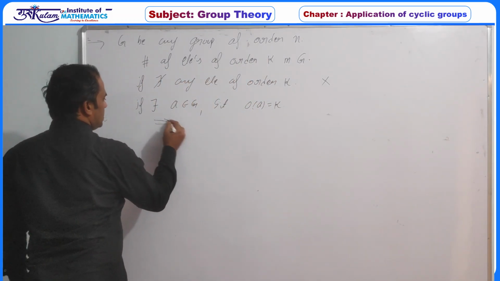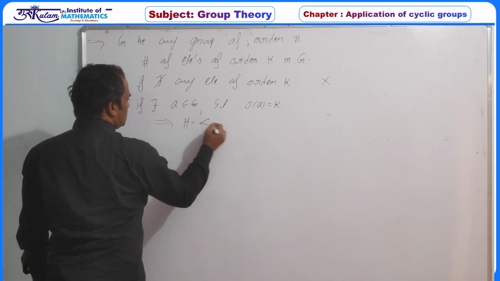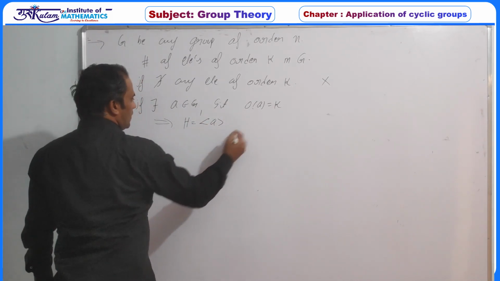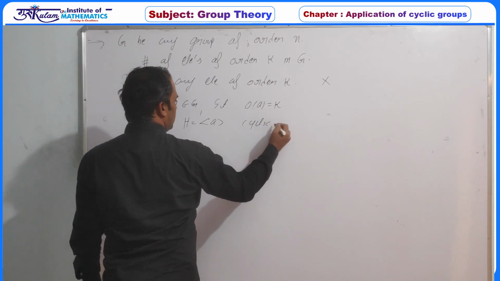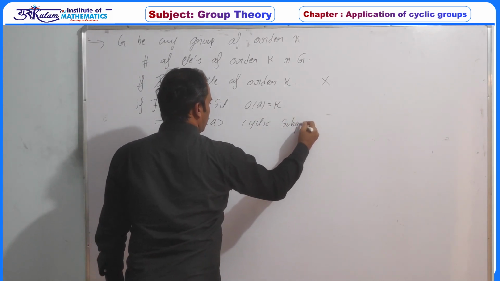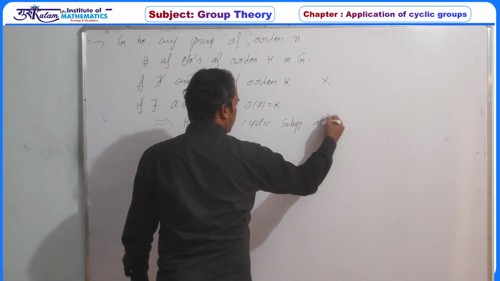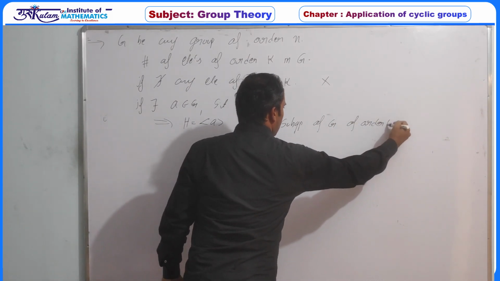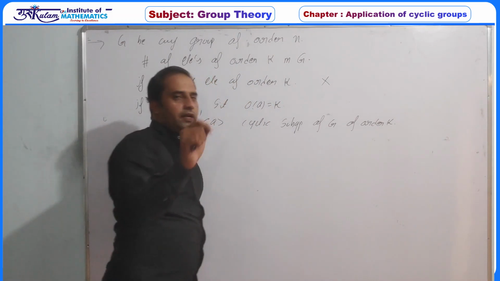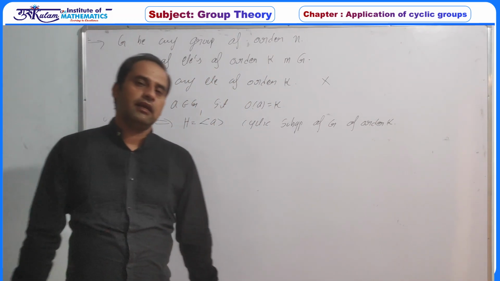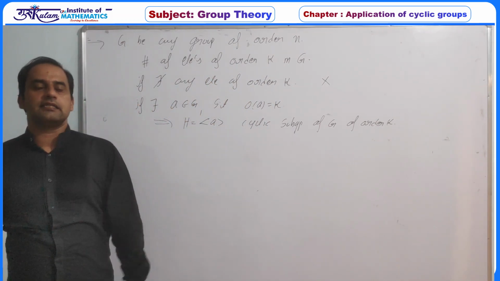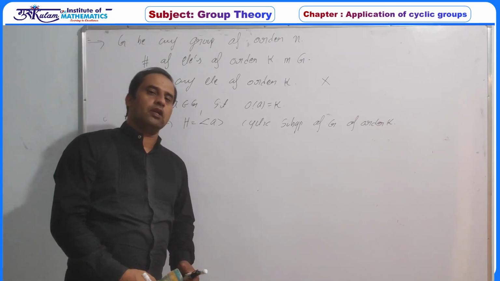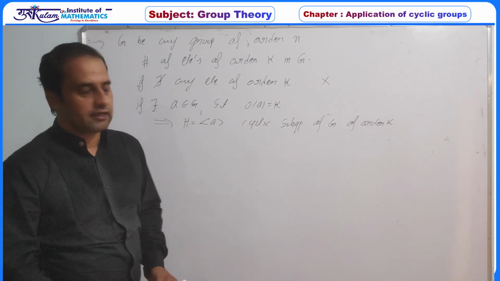So this implies we can have H, which is generated by A, a cyclic subgroup of G of order k, because every element in every group generates a cyclic subgroup whose order is the same as the order of the element.